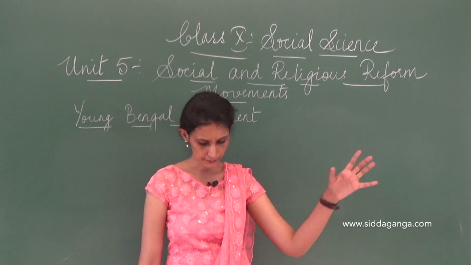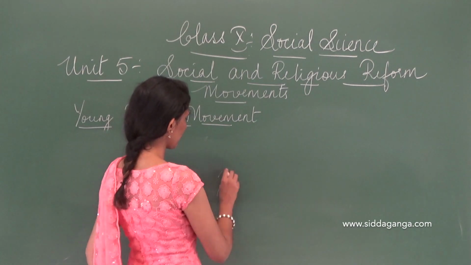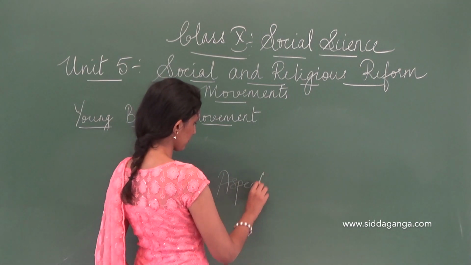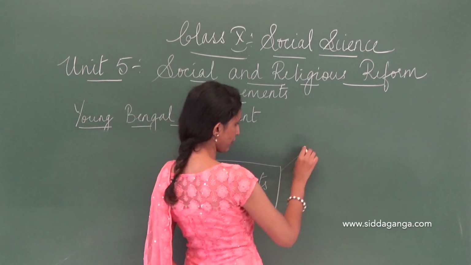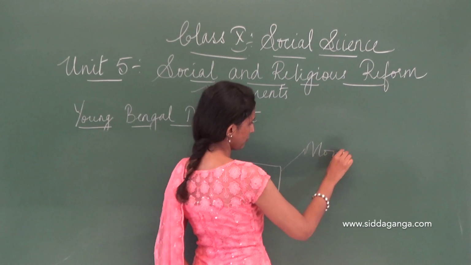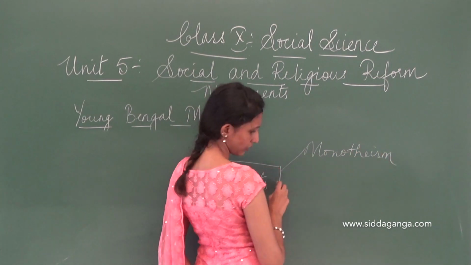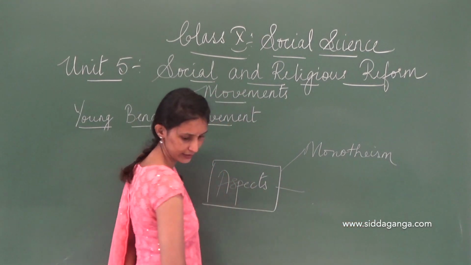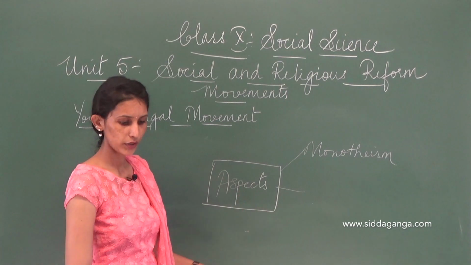When we are writing aspects of Brahmo Samaj, maybe write like this in between. Then you can add monotheism. Then meaningless rituals, people should live with dignity. So do this when you are doing it.